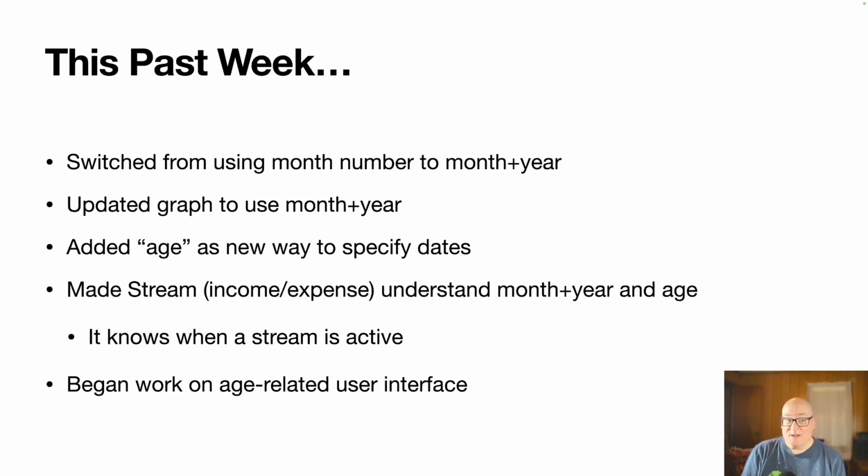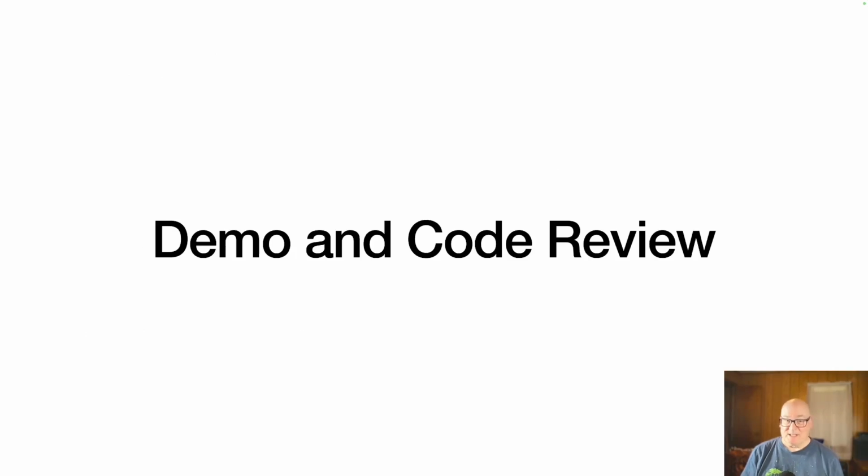The other one was age, and we want to be able to specify here's a person, and maybe their social security starts at age 62 or 67. And so stream also got modified to understand age. And also we did the user interface for age. We're not quite done with that. There's still some bumps in there, but we'll work on that soon. So let me give a demo and we'll do a little code walkthrough.